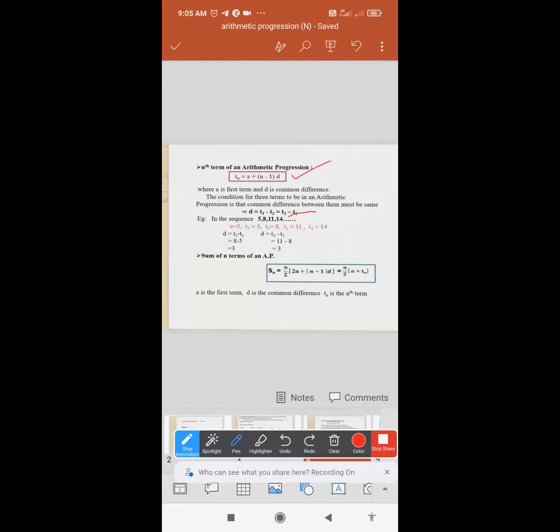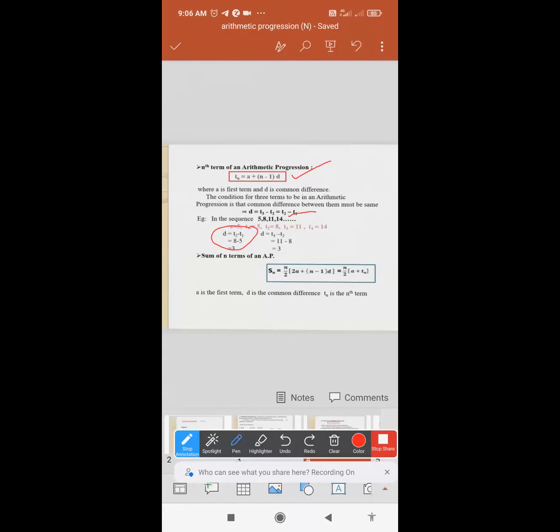Okay. Now, how are you going to find the difference? Difference, that is your T2 and the preceding term. You know, you subtract the preceding term, then you will get your difference. That is T2 minus T1. See here, T2 minus T1. What is the value of T2? The value of T2 is 8 and the value of T1 is 5. When you subtract 5 from 8, you will get 3.